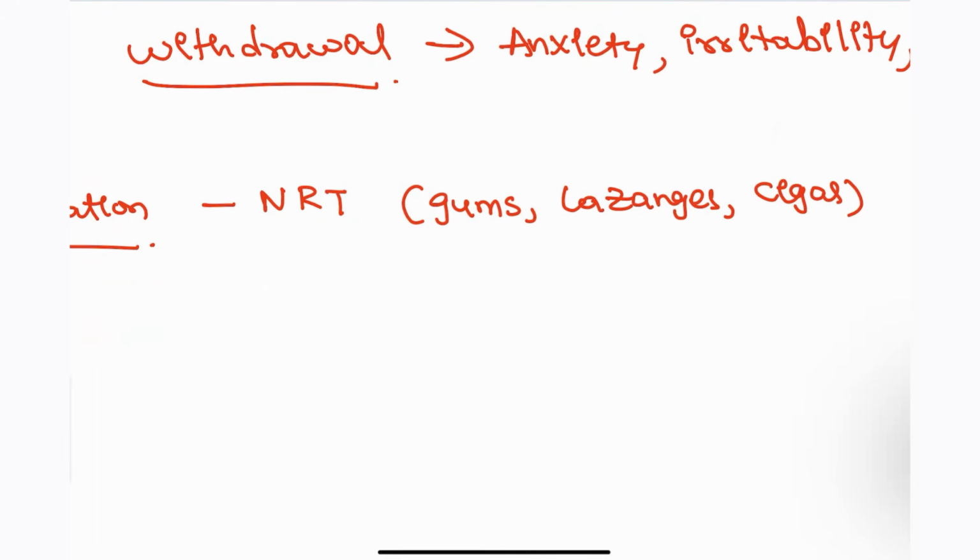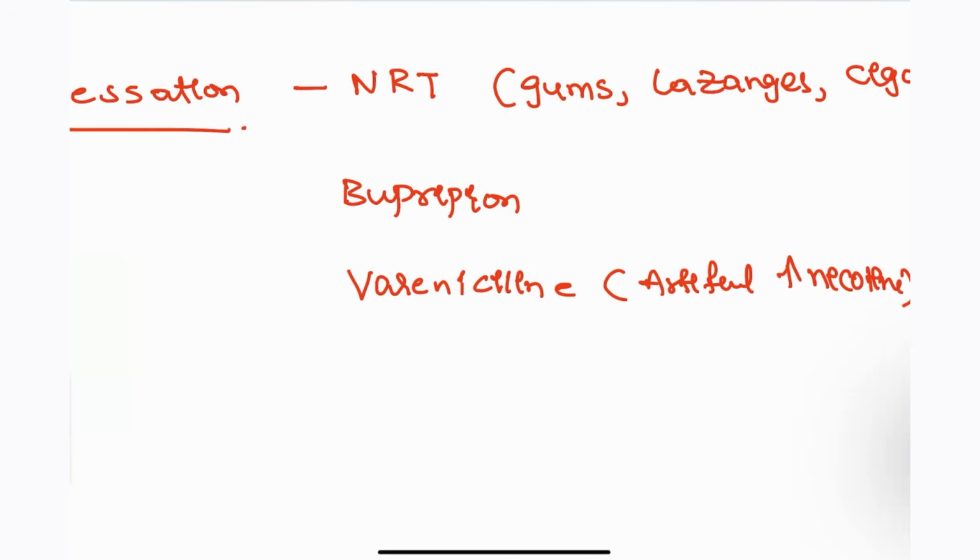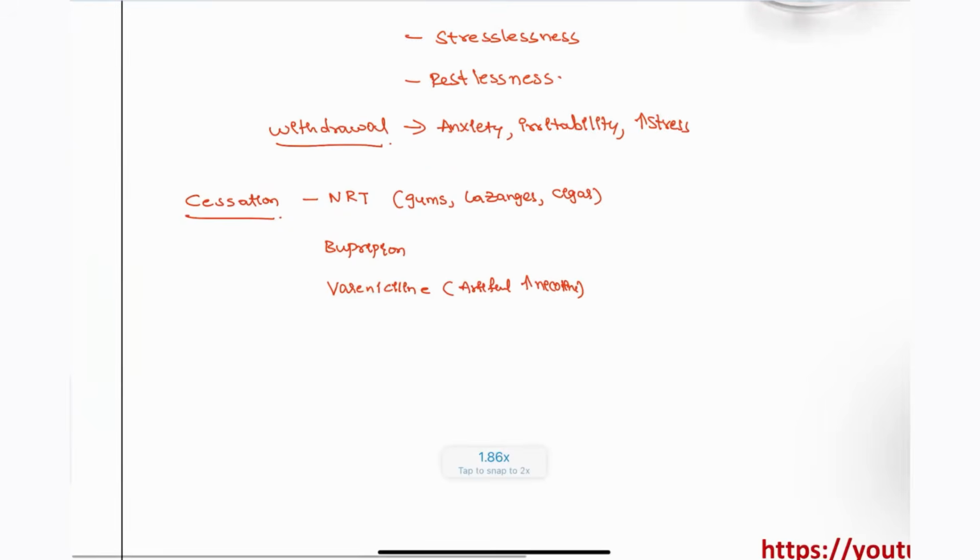Next, bupropion, which acts by increasing 5-HT, right? This can also be given for this patient. Next, varenicline. This is actually going to artificially increase the nicotine effect without the cigarette. That is why these kinds of drugs can be given to patients suffering from smoking.